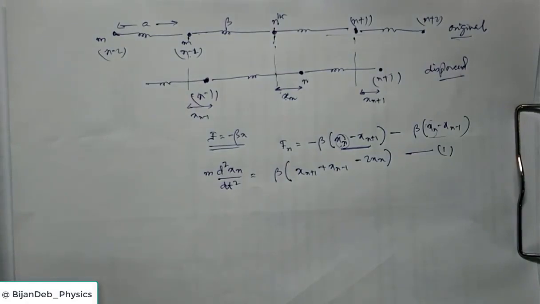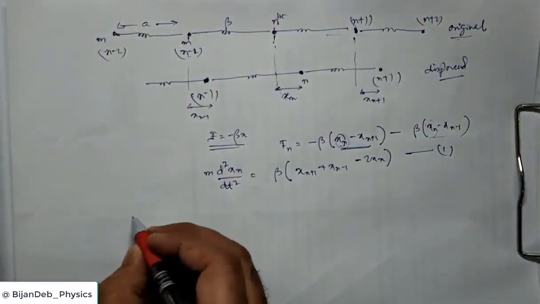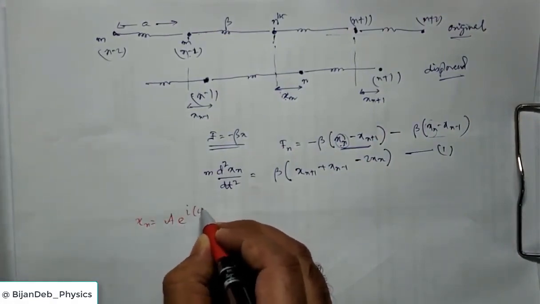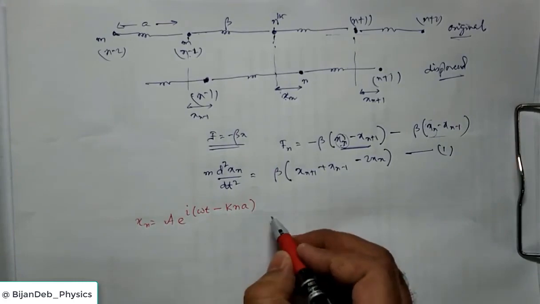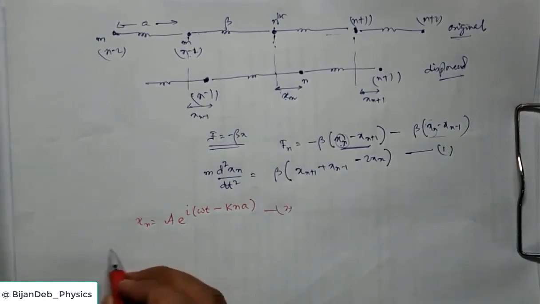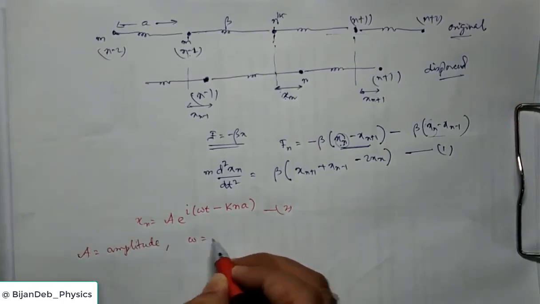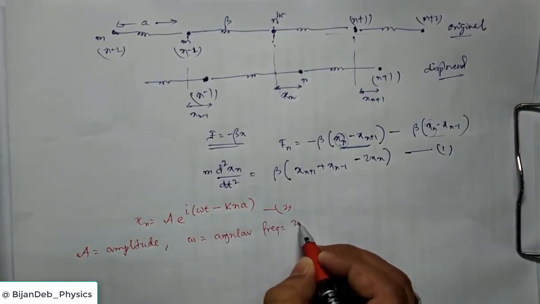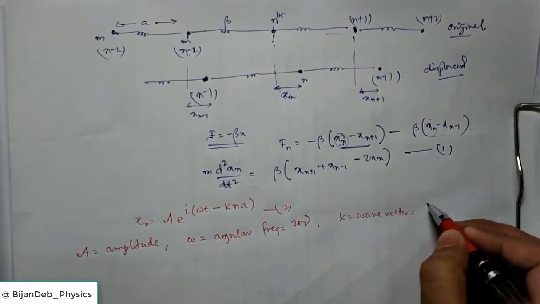Okay, now we consider this elastic wave passing through the solid, so we consider a plane traveling wave solution passing through the crystal or the lattice of the form xn equals A e to the power i(omega t minus k n a). So this is the traveling wave solution, A is the amplitude, omega is the angular frequency, 2 pi nu, and k is the wave vector, 2 pi by lambda.